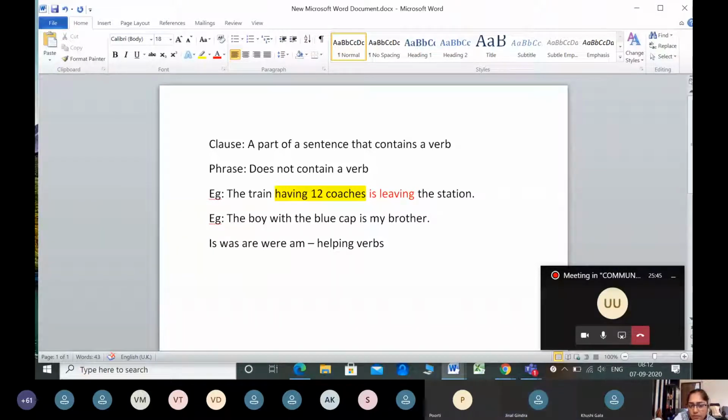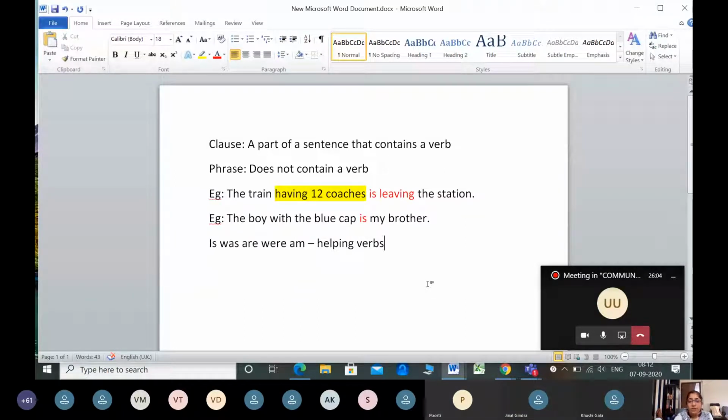Action word. With is a preposition. So verb and action word, correct, is. So let me change is into the red font because that is the verb.